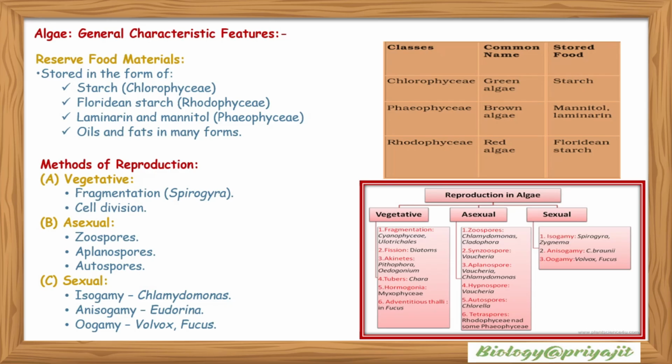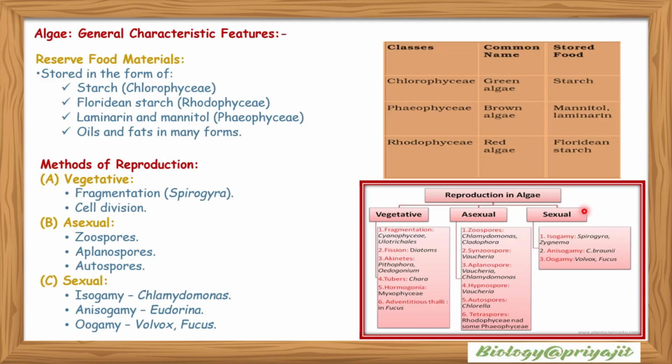Algae general characteristics also include their reserve food materials, which are stored in the form of starch in the case of Chlorophyceae or green algae. Floridean starch is found in red algae or Rhodophyceae. Laminarin and mannitol are found in Phaeophyceae or brown algae. And oils and fats are also found in many forms.